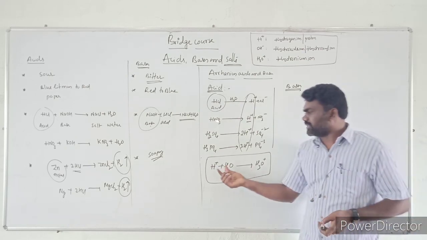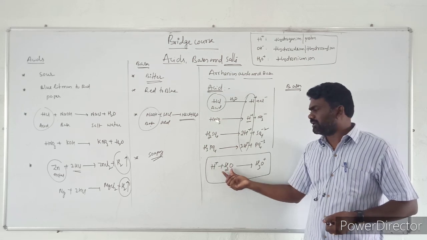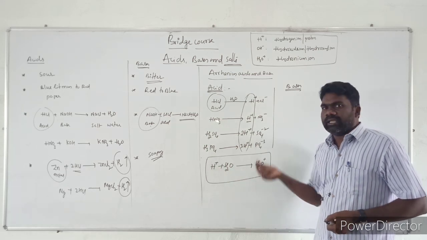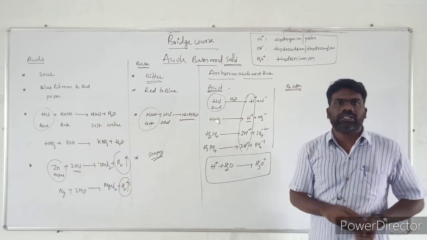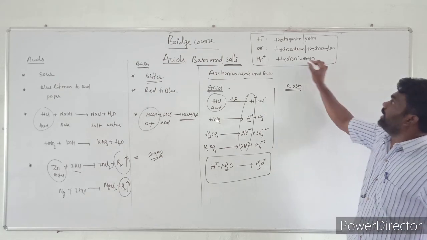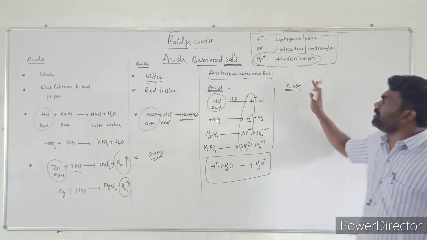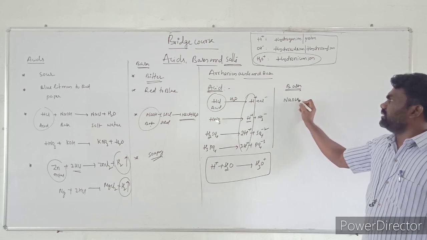Or when a substance dissolved in water produces H+, that H+ reacts immediately with water and produces a hydronium ion. Any substance that produces a hydronium ion when it dissolves in water is called an acid. So in terms of the hydronium ion we can define acid. Now coming to the bases, I am taking the example of sodium hydroxide.